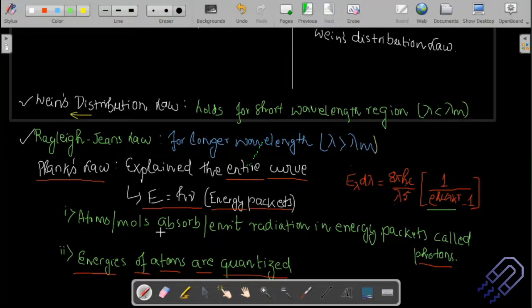Planck said that atoms and molecules will absorb or emit radiation in energy packets, and these energy packets are called photons. We are surrounded by energy, electromagnetic waves you consider. Under that you have UV rays, visible light, infrared, and so on, right? Everything has those energy packets, in the form of photons. So the important conclusion is that the energies of these atoms are quantized.